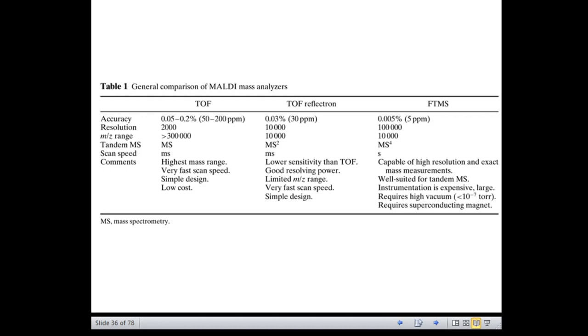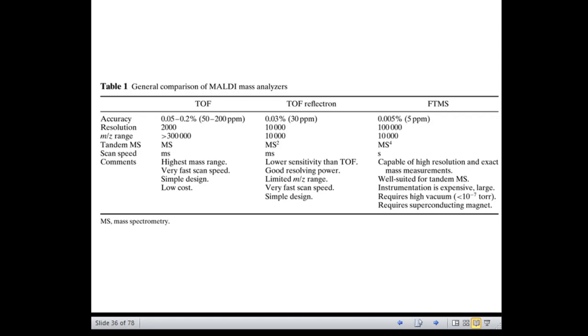TOF works with one mass analyzer, whereas TOF reflectron has the double MS, 2 mass analyzers. FTMS has 4 mass analyzers.